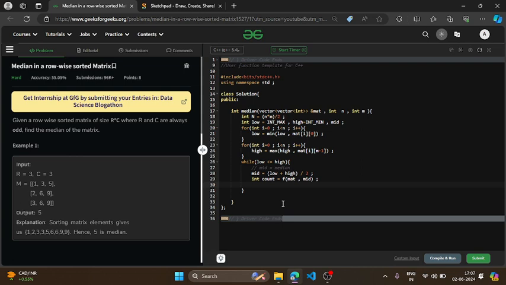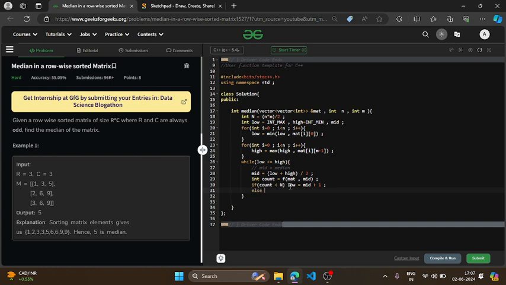So after getting that particular count, I will say if my count is less than n, which was the total number of elements by 2, right? So if it is less than n, then it can never be my median. So I will just decrease my search space and I will move my low to mid plus 1, right? So this will be my next search space. Now if it is greater than or equal to n, then I will say high should be less than mid. Okay.